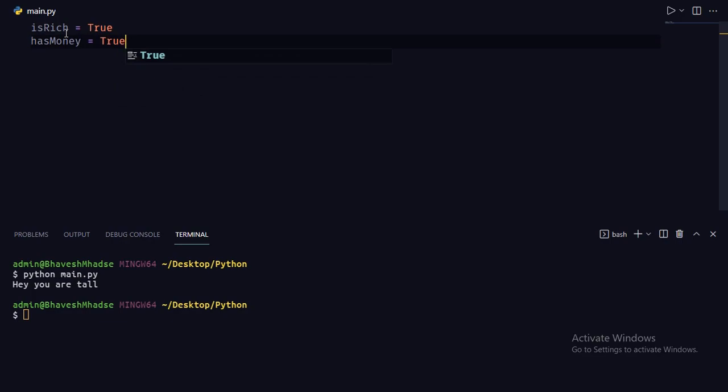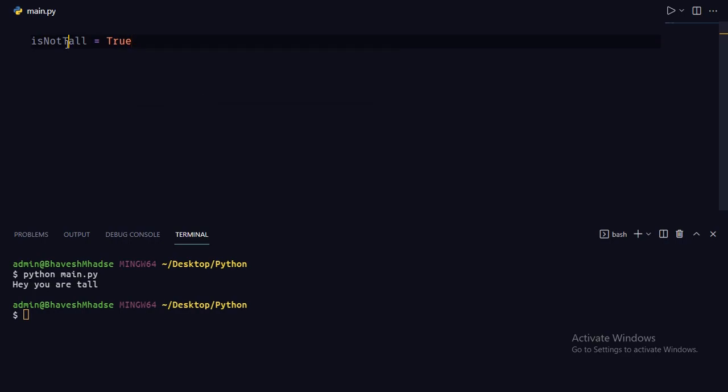So this is basically the naming convention used for booleans. Never, I repeat, never name a boolean like this. Let's say isNotTall. Never name a boolean having a negation in it. As you can see, we have a negation, not.